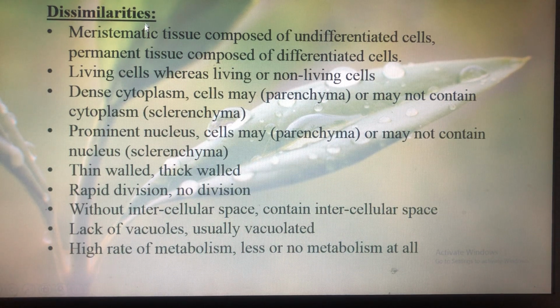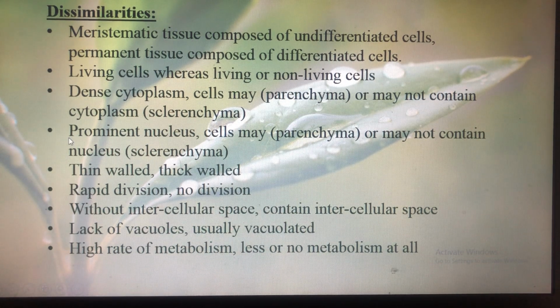Okay. So next are the dissimilarities between meristematic and permanent tissue. First of all, meristematic tissue is composed of undifferentiated cells, whereas permanent tissue is composed of differentiated cells. The cells of meristematic tissue are living, whereas the permanent tissue contains both living and non-living cells. The cytoplasm of meristematic tissue is dense, but in case of permanent tissue, cells may contain cytoplasm, for example parenchyma, and may not contain cytoplasm, like sclerenchyma. Parenchyma contains cytoplasm, but in case of sclerenchyma, because these cells are dead, they do not have any cytoplasm.